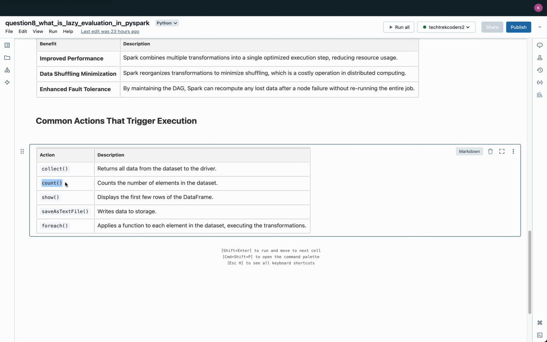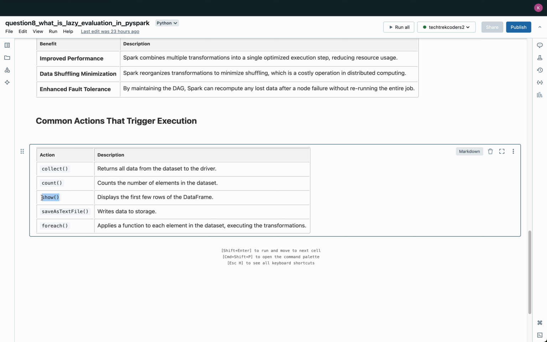Count. The count action calculates and returns the total number of elements in the dataset. This action is often used to quickly verify the size of the dataset after transformations, providing an efficient way to check how many records remain after filtering or other transformations.